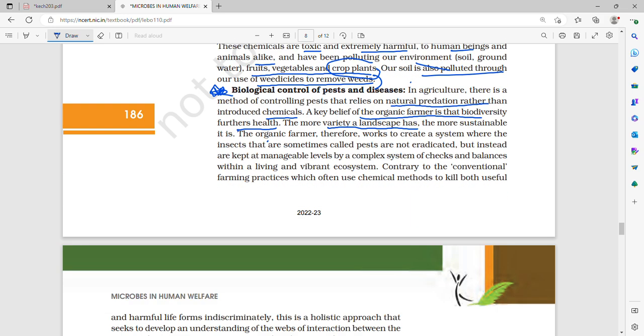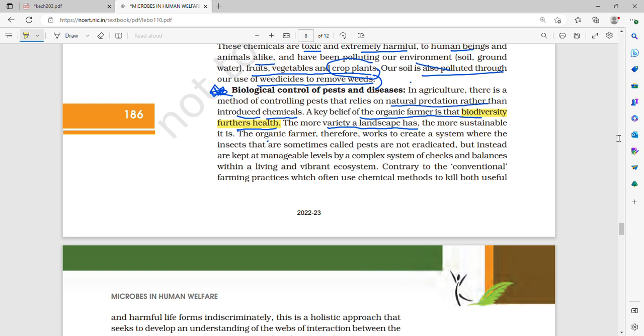Now, how do we do that? In agriculture, there is a method of controlling pests that relies on natural predation rather than introduced chemicals. A key belief of the organic farmer is that biodiversity furthers health. The more variety a landscape has, the more sustainable it is.